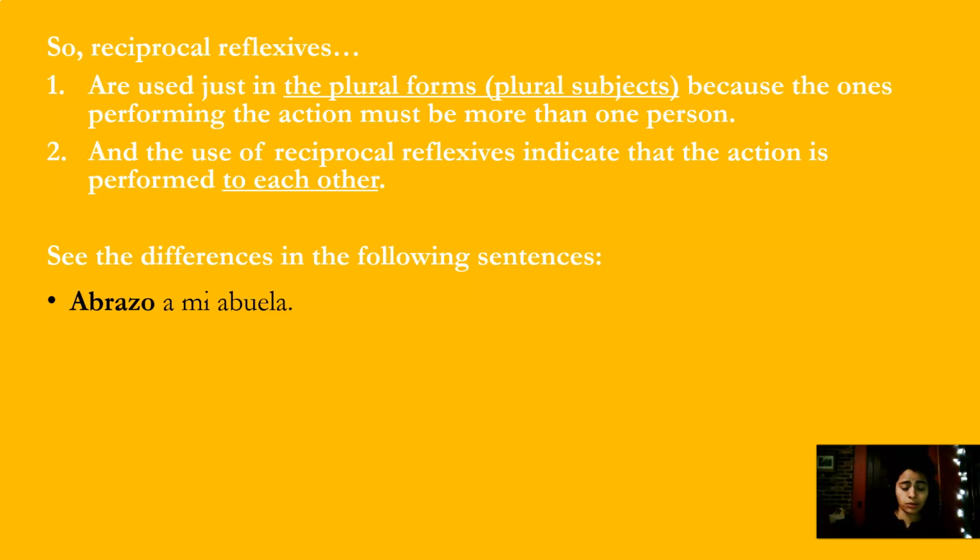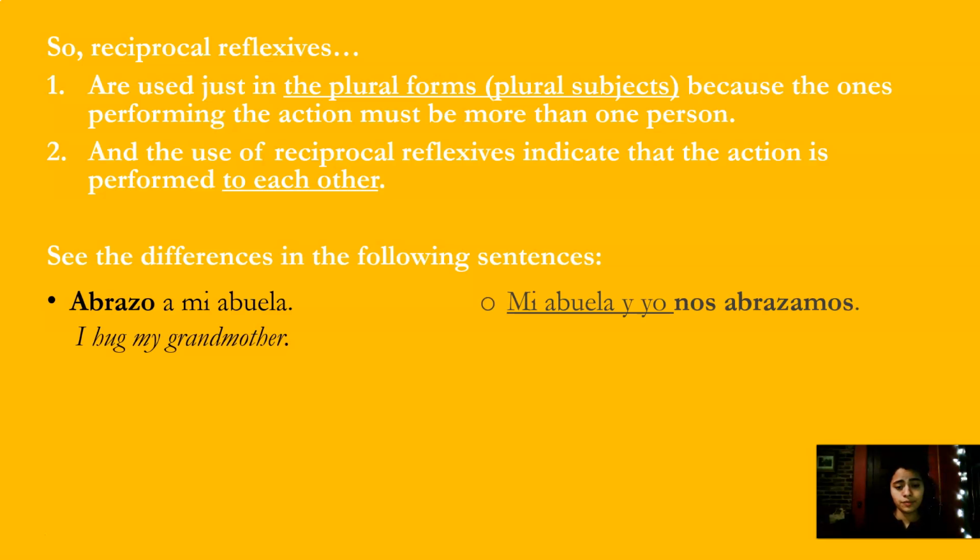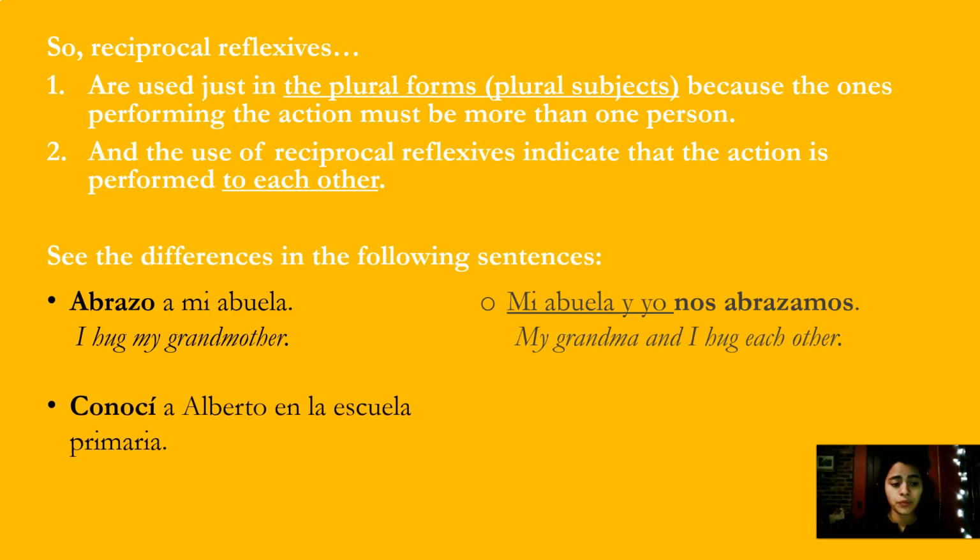That's not reciprocal. You're not using the reciprocal form of the verb. You're saying, I hug my grandmother. But then, if you change the sentence and you say, mi abuela y yo nos abrazamos. My grandma and I hug each other. So, abrazarse. Then you have the reciprocal reflexive form.